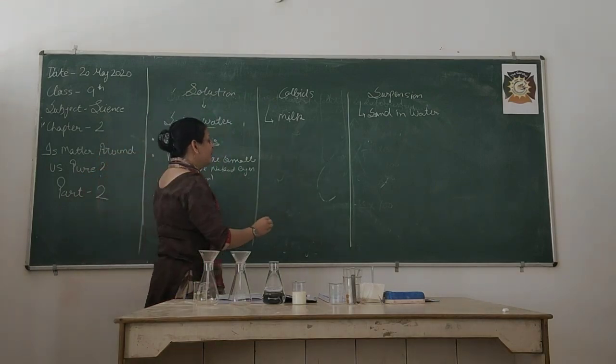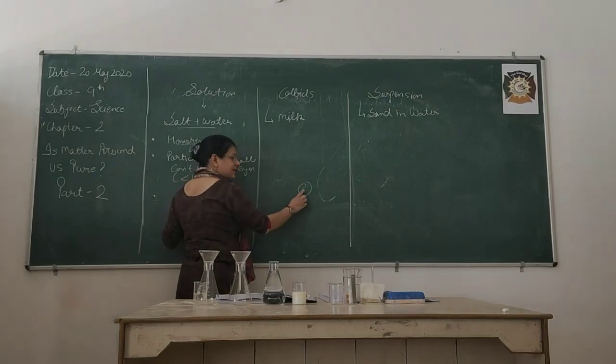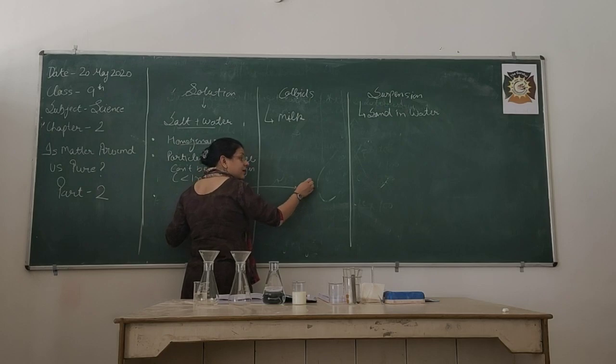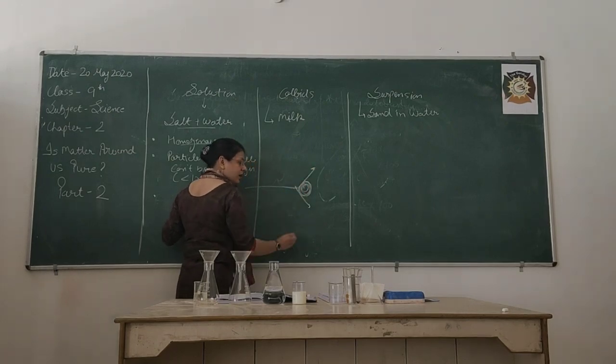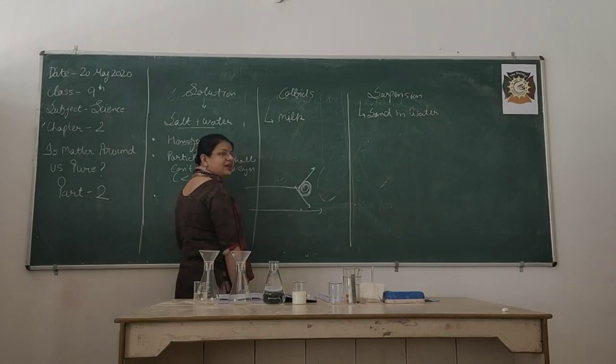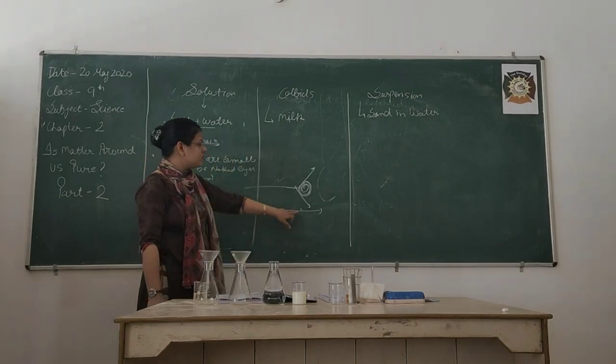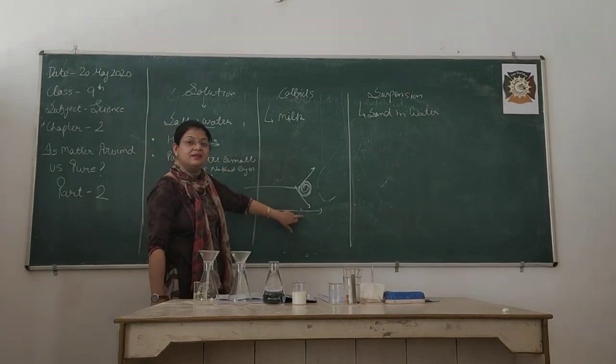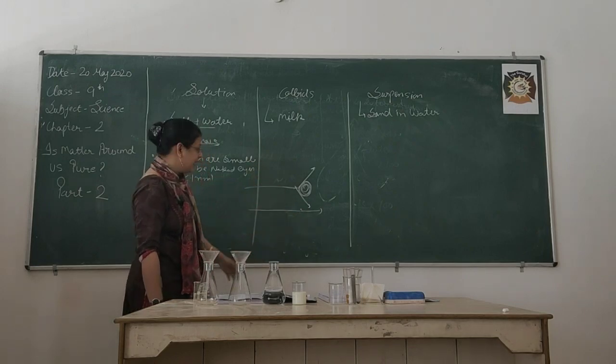Light is only going to scatter when the size of the particle is large. So just by striking, it will reflect. If the size of the particle is very small, the light will come and go without any deflection, because it is not going to create any hindrance in the path of light.